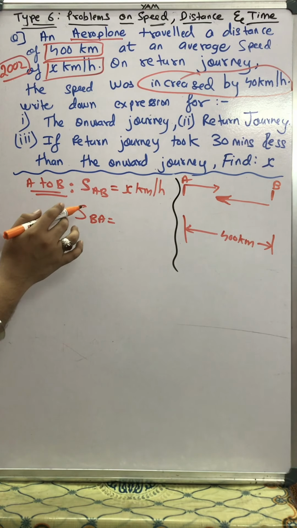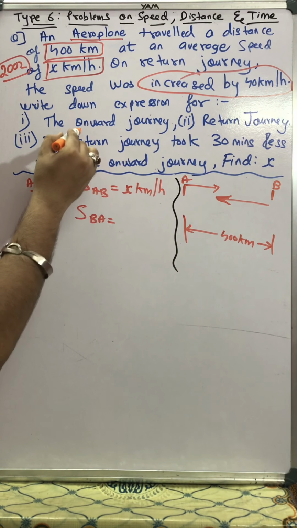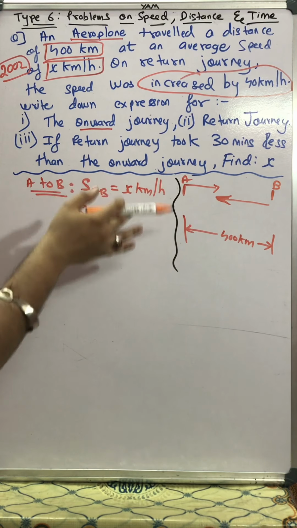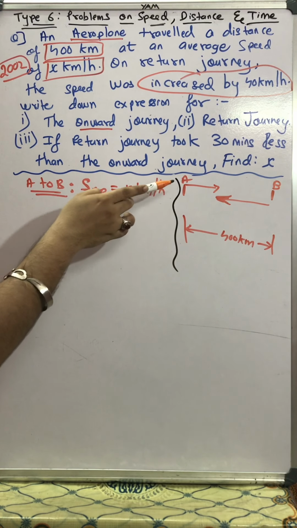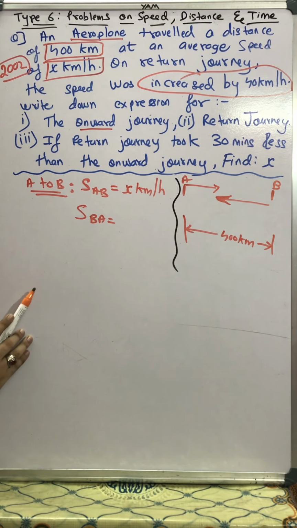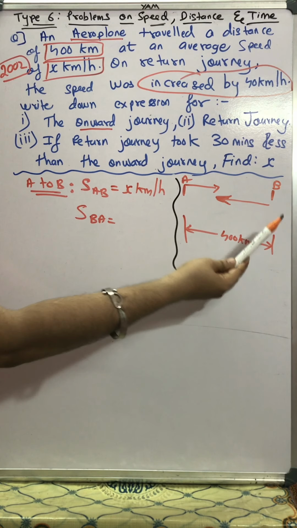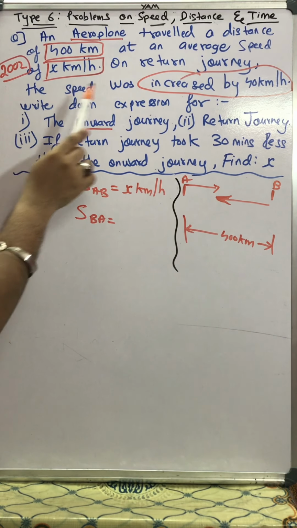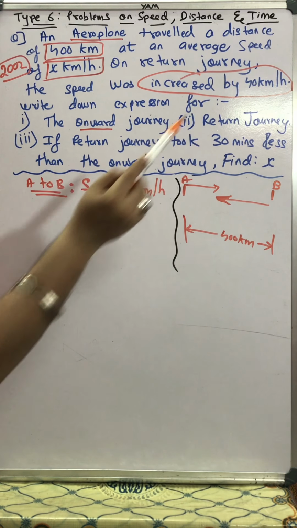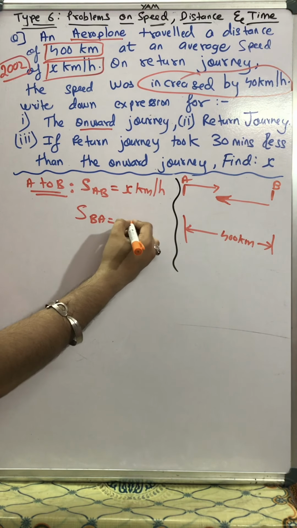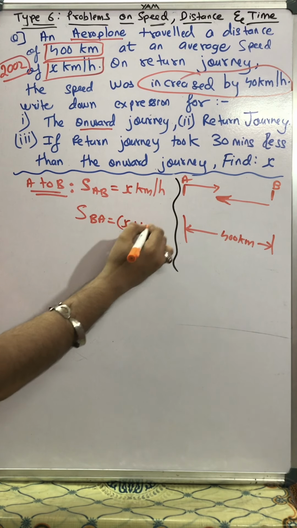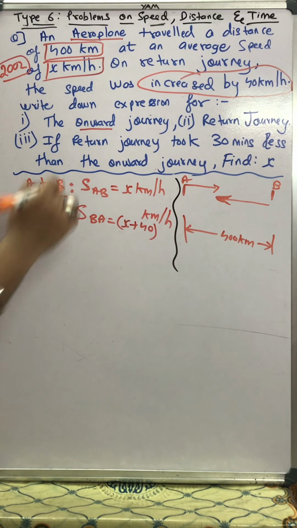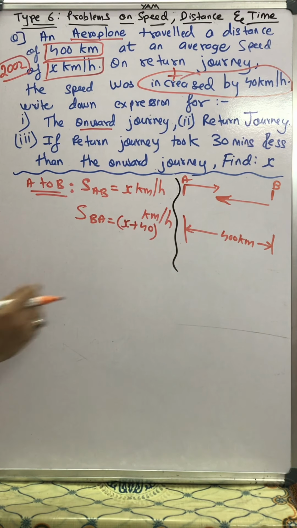Okay, so initially in the onward journey, going from A to B, the speed was x km per hour. But when the aeroplane is returning back to its original point, its speed was increased by 40 km. So first it was x, so now it will be x plus 40 km per hour. Increased by means plus 40 km per hour.